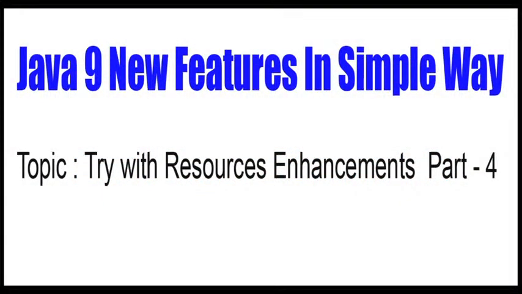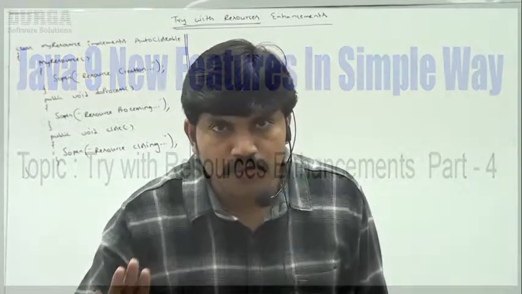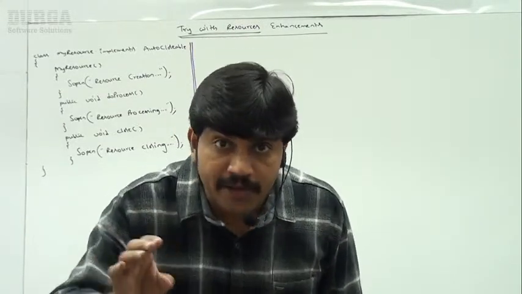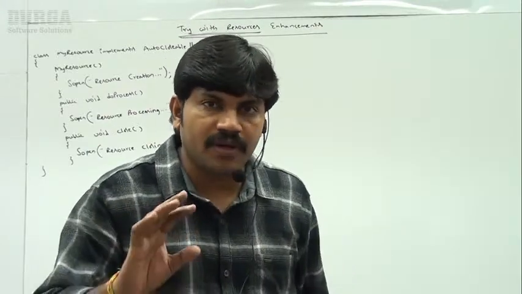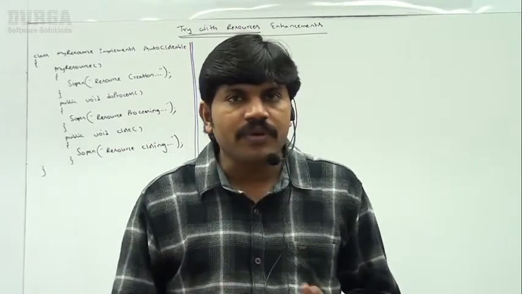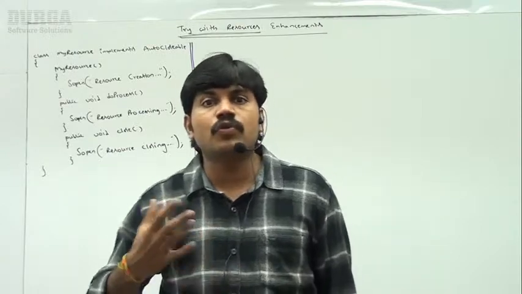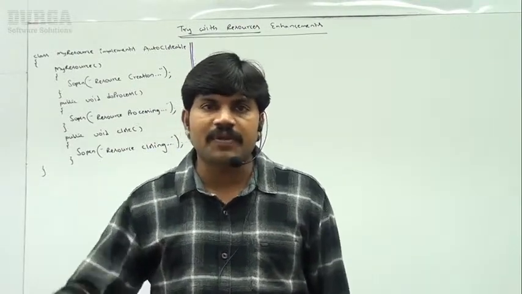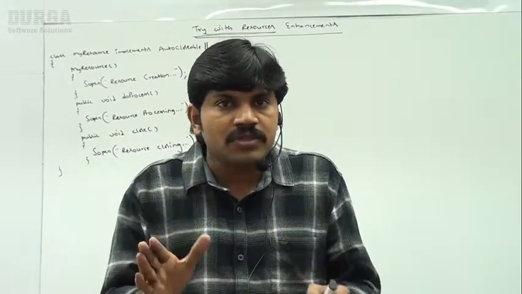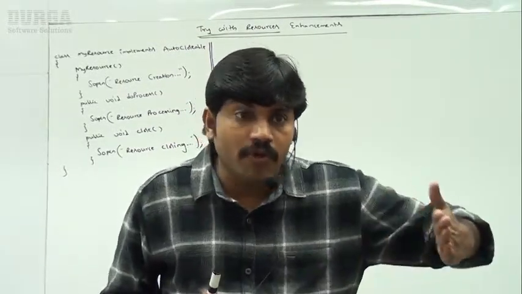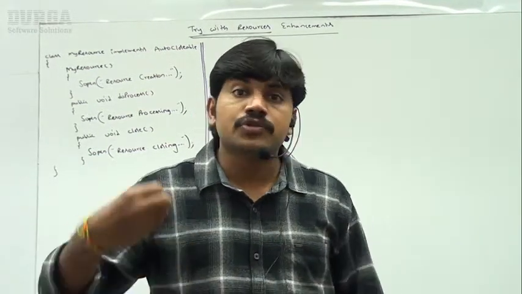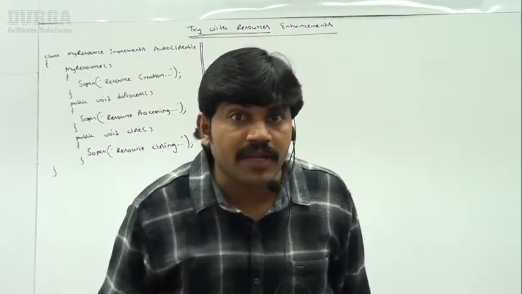Sir, up to this point we covered what is try with resources, what advantages there are, what problem there is with try with resources, and how this problem was resolved in 1.9 version. Clear, right? Sir, now I will explain how to define our own auto closable resources. Instead of using a buffered reader or database connection, I want to define my own resource. For that resource, I will show the code in 1.6 version, 1.7 version, and 1.9 version, so that you people can see version to version what advantage we are going to get, right?